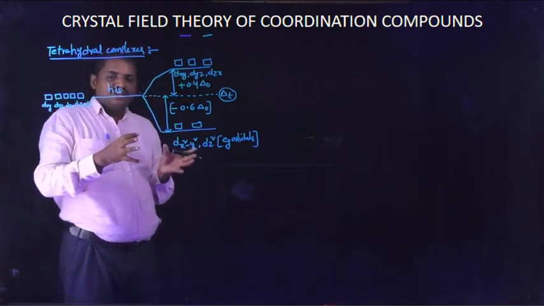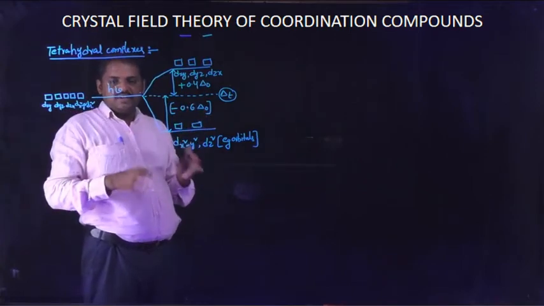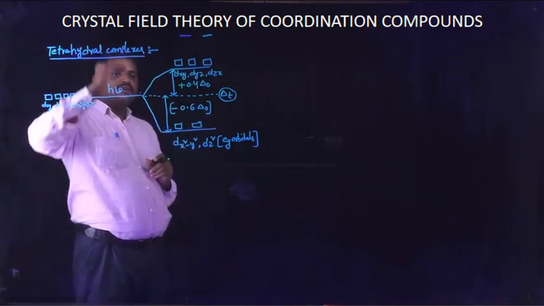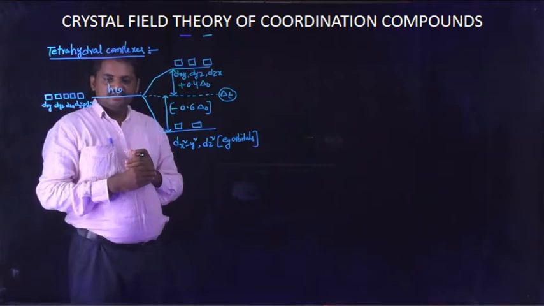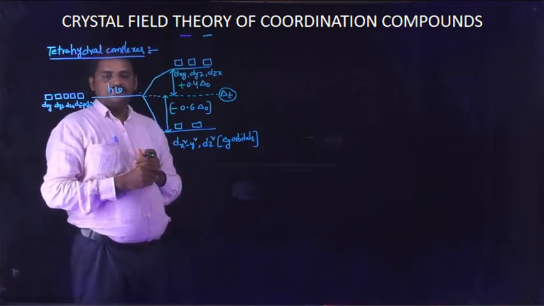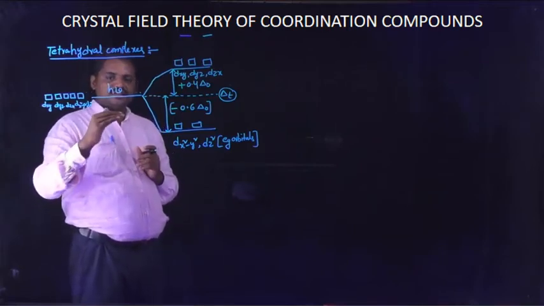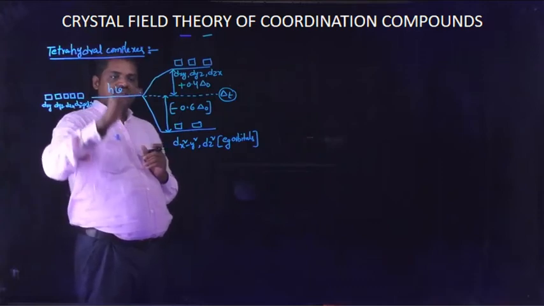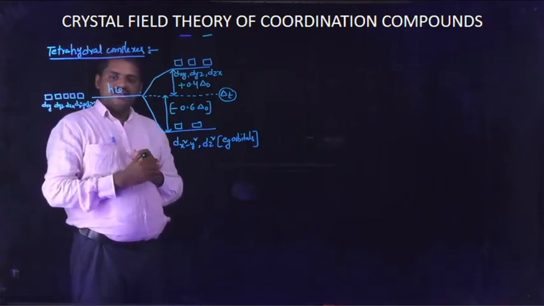Some of the degenerate orbitals attain the ground level and some attain the excited level.